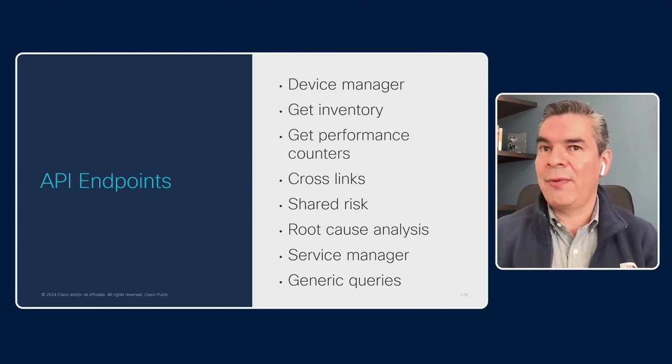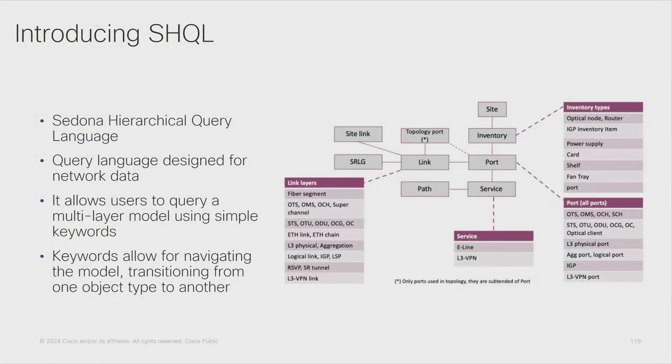Well, the idea of the generic queries endpoint is to try to simplify that query in a single statement, right? And in order to do that, we need to review a particular language that was designed by Sedona, the original developer of the hierarchical controller, that is called Sedona Hierarchical Query Language, right? This language was designed to query the objects that we have in the model, that you can see in the diagram, and the different types of objects that are related to them, with simple keywords, right?